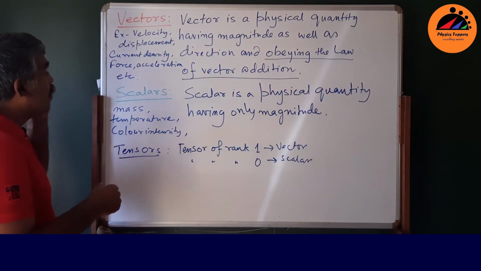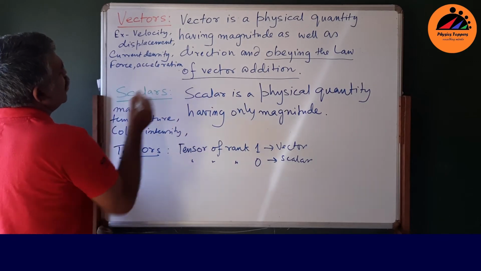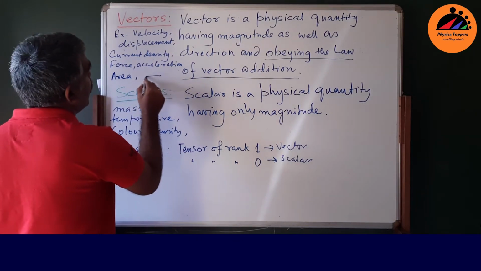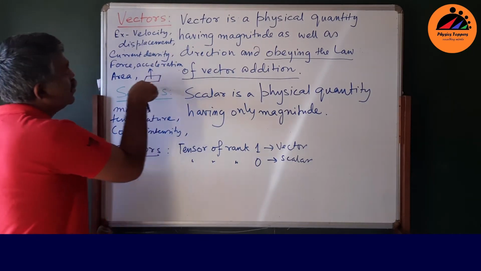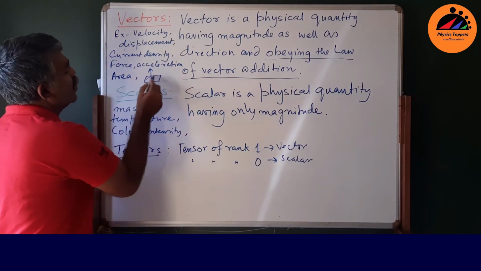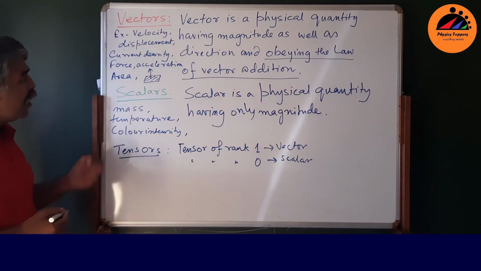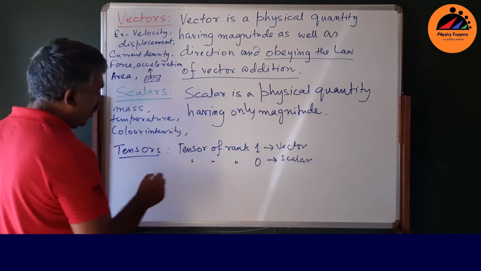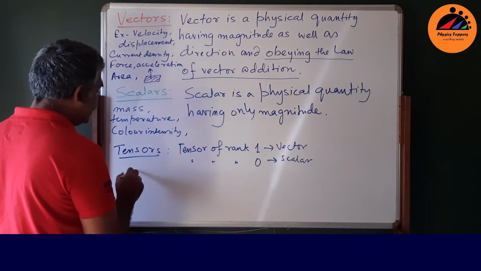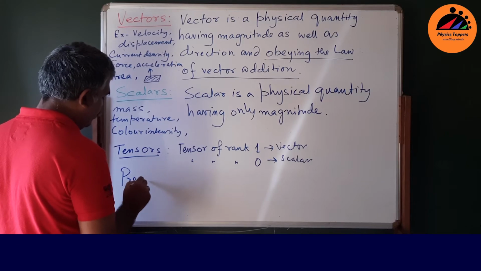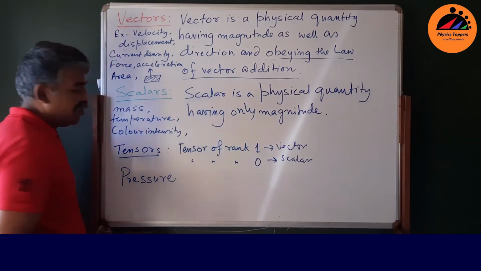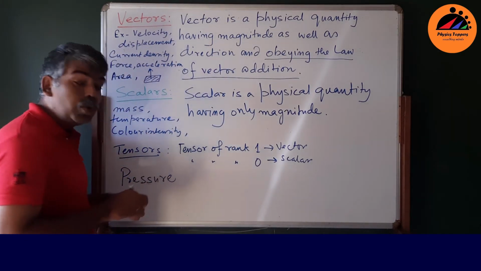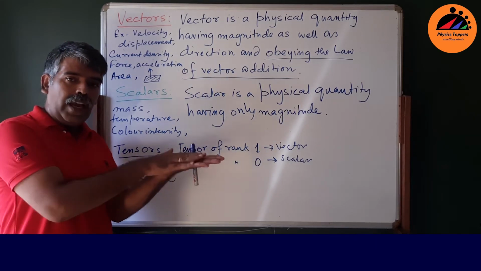I must add another example with this. Suppose area. Area is a vector quantity. The direction of this area is perpendicular to the area, and the magnitude is the area of this thing. So area is a vector quantity, and force is also a vector quantity. I am mentioning these two particularly to bring pressure into the picture. So pressure is a tensor quantity, a tensor of rank 2, because there are two things involved: one is the area and the other is the force.